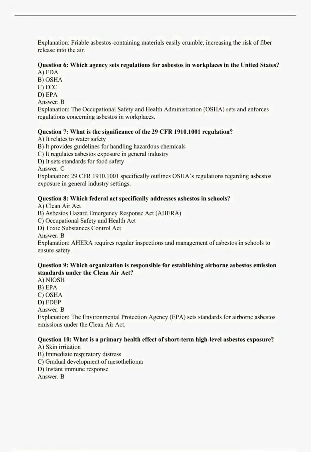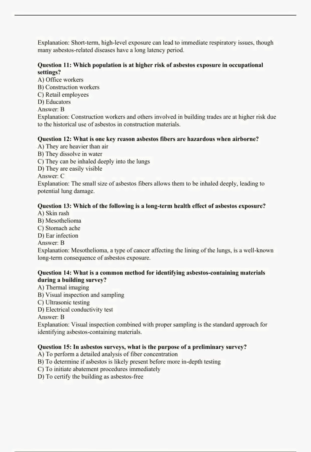Question 10. What is a primary health effect of short-term high-level asbestos exposure? A. Skin irritation. B. Immediate respiratory distress. C. Gradual development of mesothelioma. D. Instant immune response. Answer B. Explanation. Short-term high-level exposure can lead to immediate respiratory issues, though many asbestos-related diseases have a long latency period.